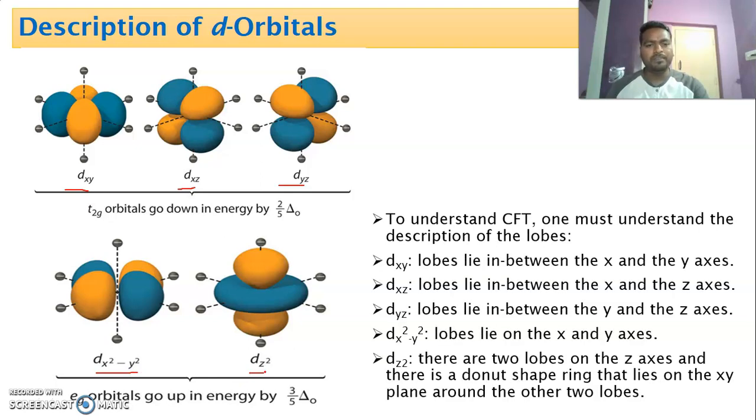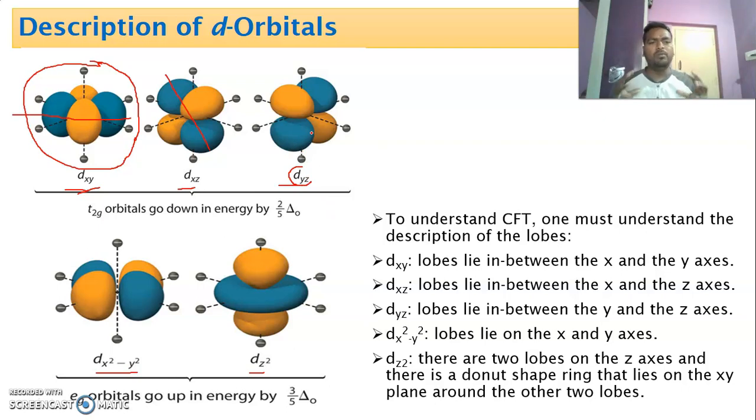Here dxy means the lobes of the orbital are present between the x and y axes. That's why it is called the dxy orbital. Here you look at this, this is the xy plane, and here the lobes of the d orbital are present along the xz plane. So this is the xz plane, and in the case of dyz, the lobes are present on the yz plane.